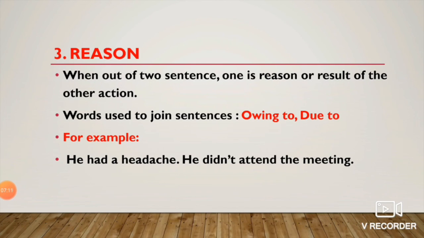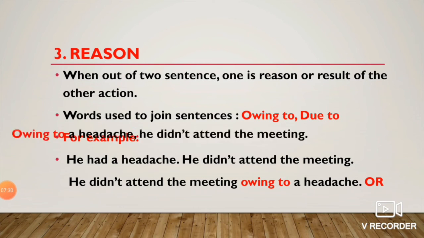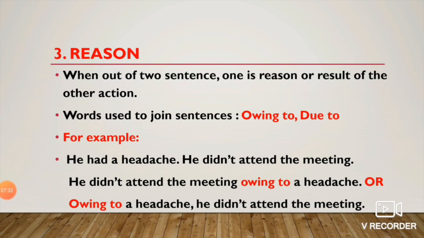He had a headache. He didn't attend the meeting. So he didn't attend the meeting because of the headache. So we can join them using owing to. So the answer would be he didn't attend the meeting owing to a headache, or owing to a headache, he didn't attend the meeting.